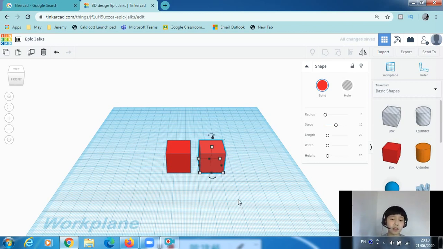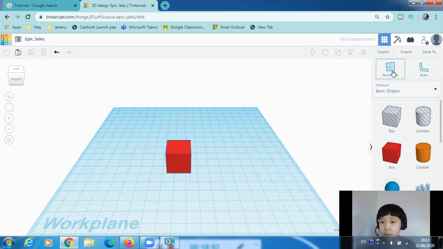So now we've got that sorted out. The bonus. Oh no, there's still another bonus. There's the workplane, or you can click on this, then you'll change the workplane, the place of the work plane. We can just get rid of it. The shortcut is W. Then you press W, then it'll be right here.